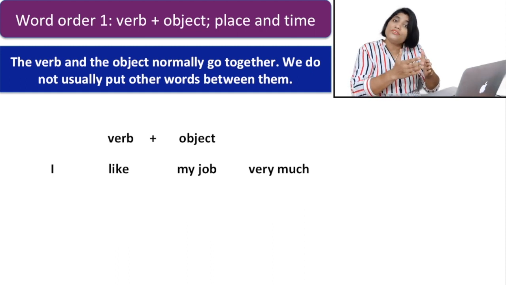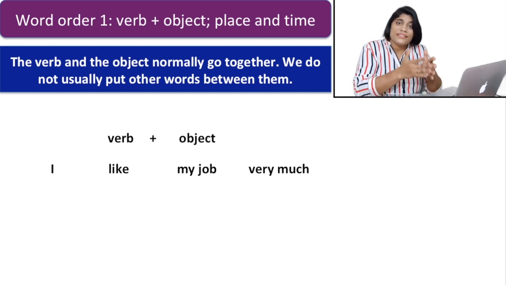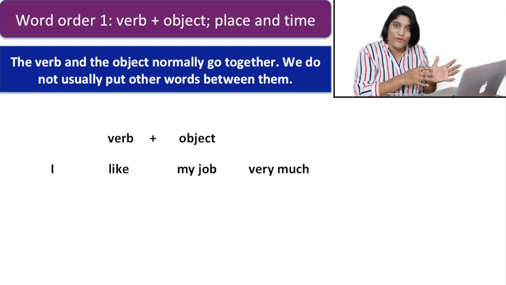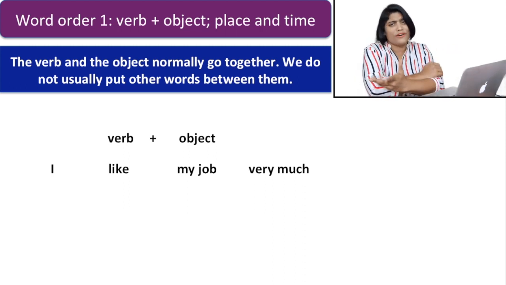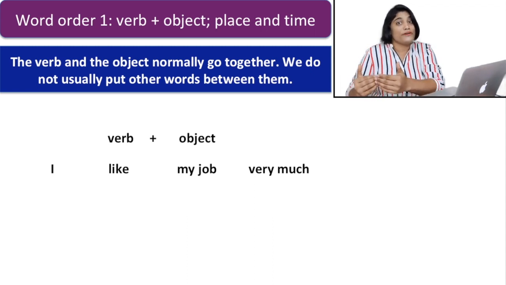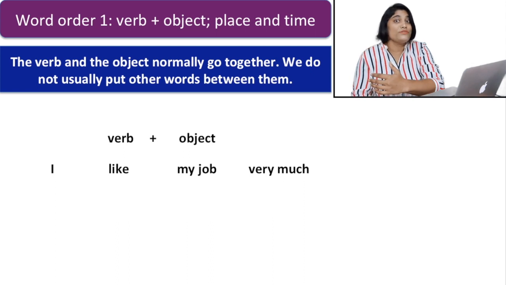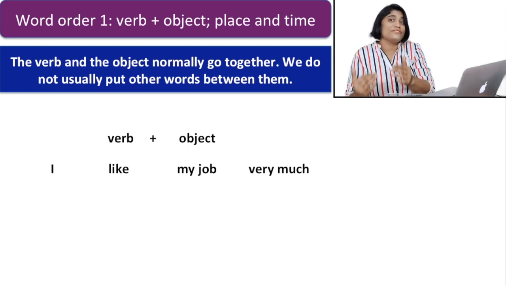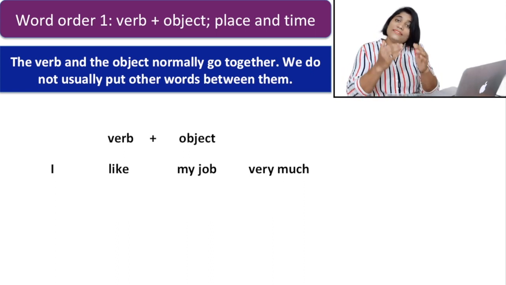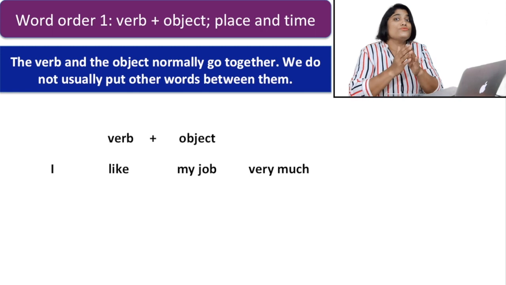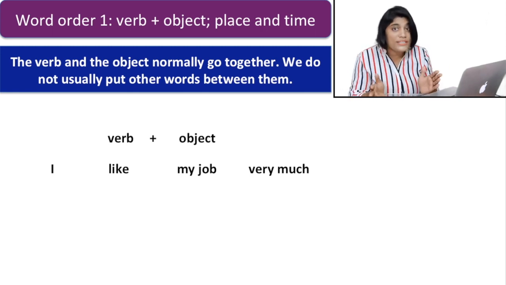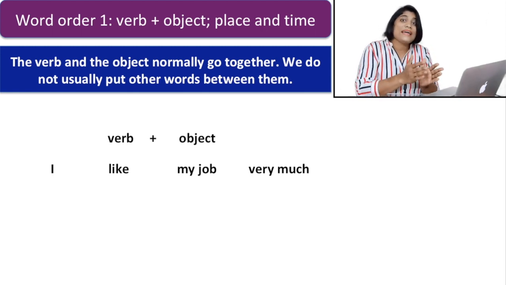You have to put the subject first, that is the overall rule you know already, then the verb, and then you have to put the object just after the verb. Keep in mind that between the verb and the object we are not allowed to put any other word.